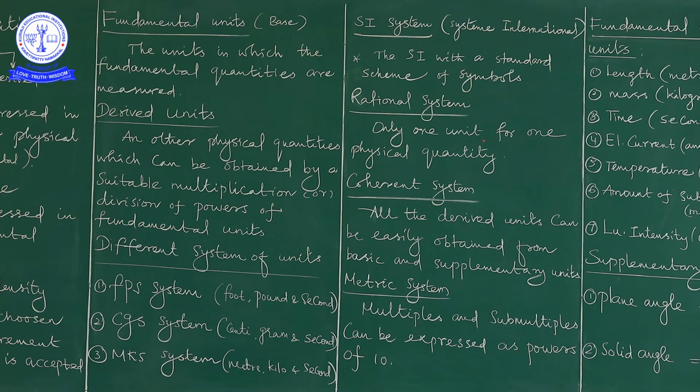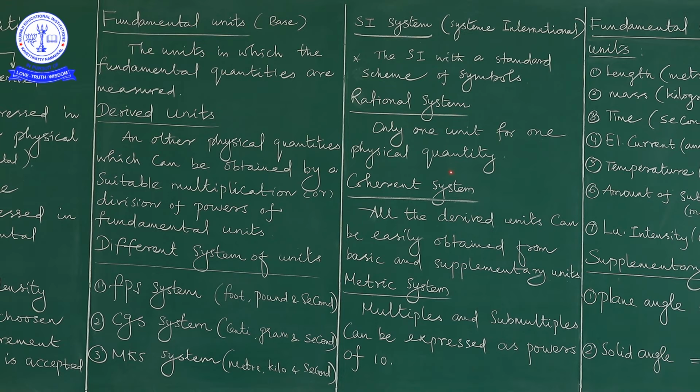Only one unit means, suppose we consider length, mass, or time. This type of quantity has only one unit. So the rational system contains only one unit for one physical quantity.